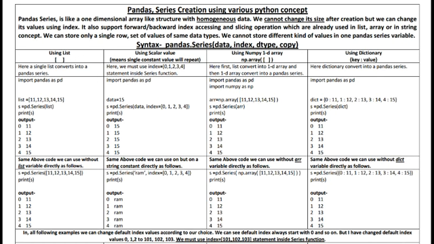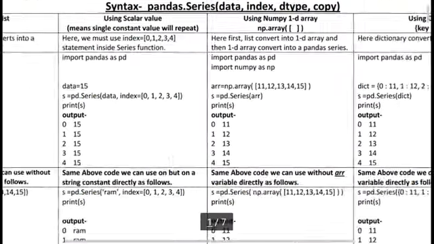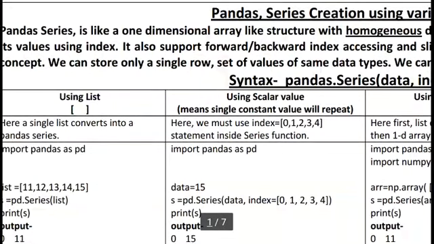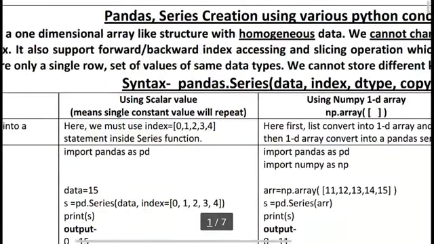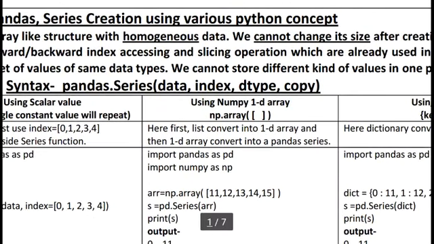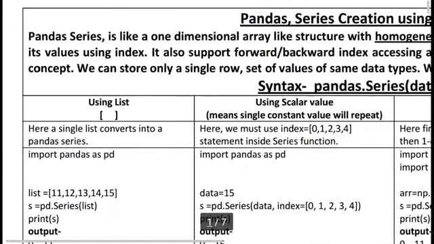So what is a pandas series? A pandas series is a one-dimensional array-like structure with homogeneous data. Homogeneous data means we can store the same kind of data. We cannot change its size after creation, but we can change its value.